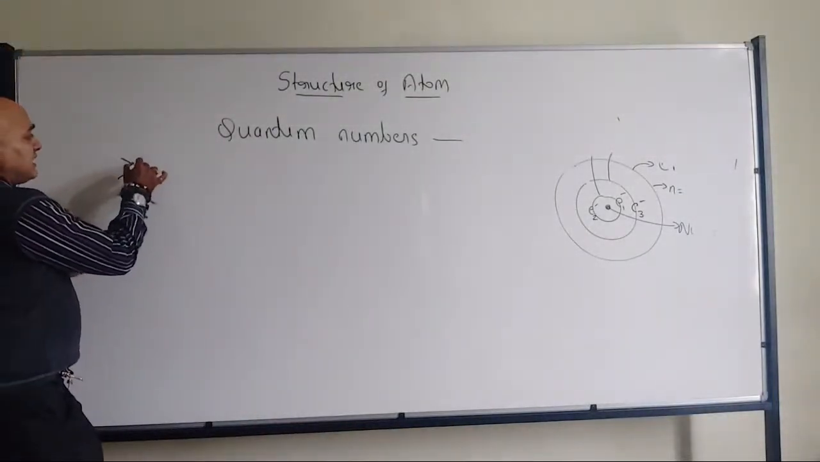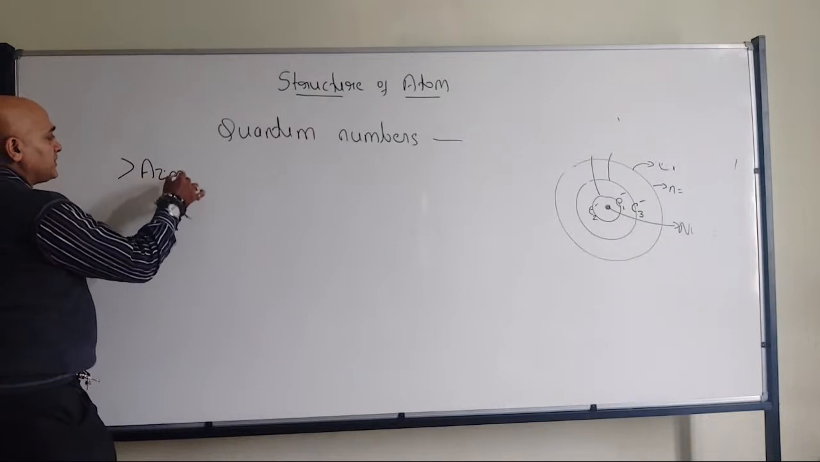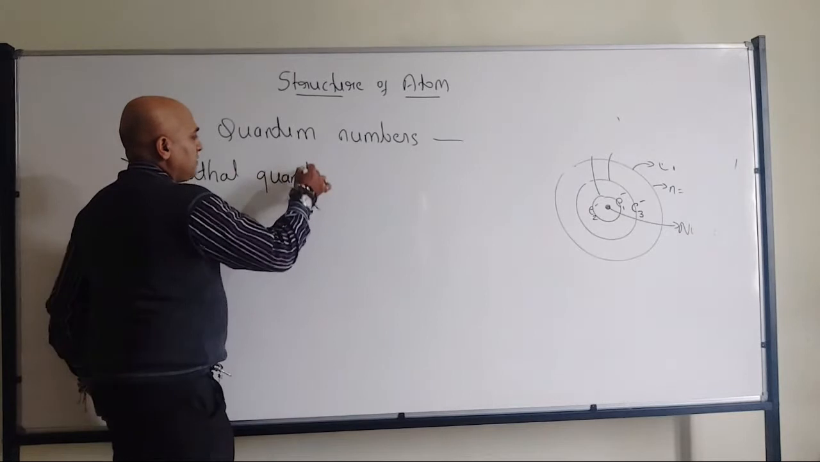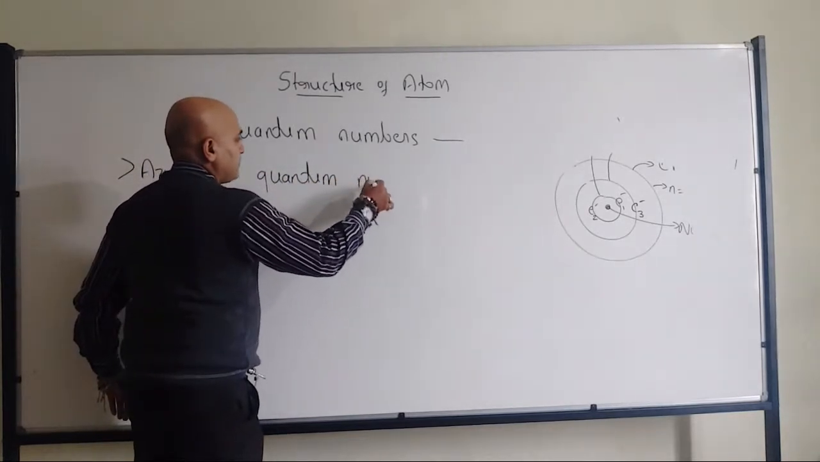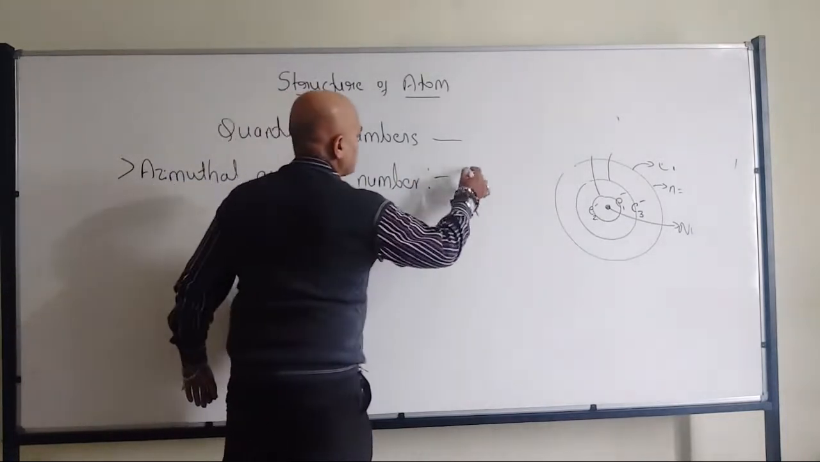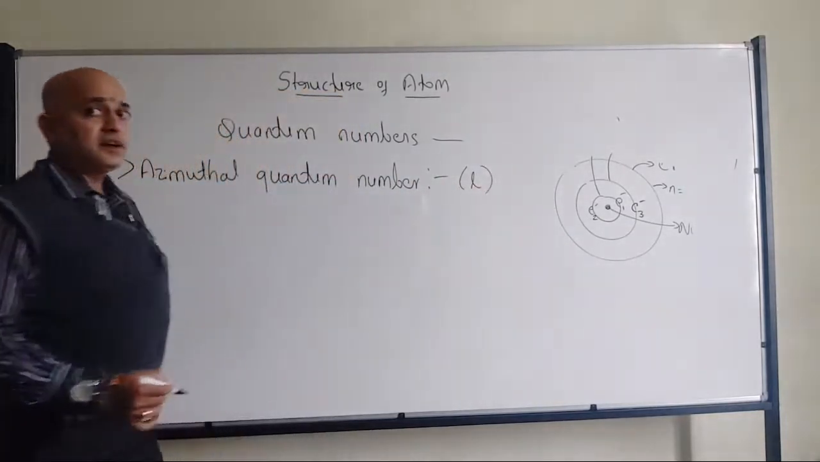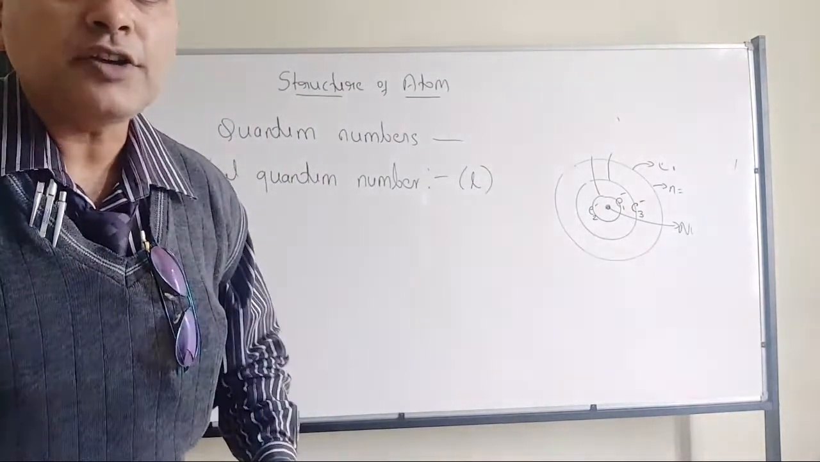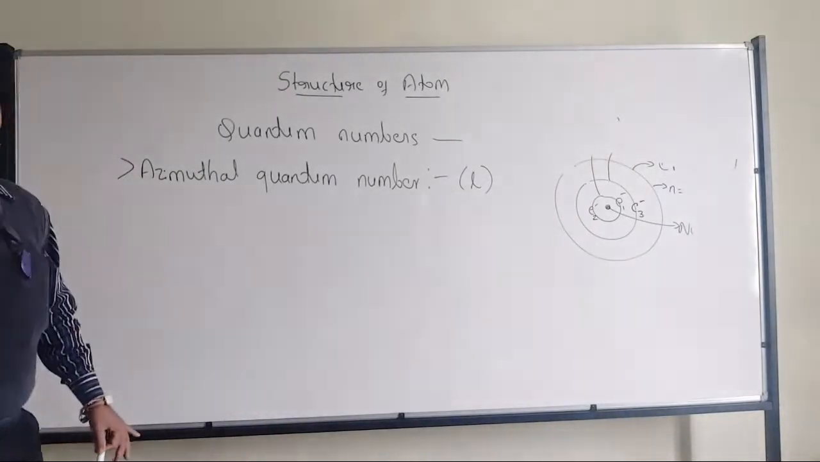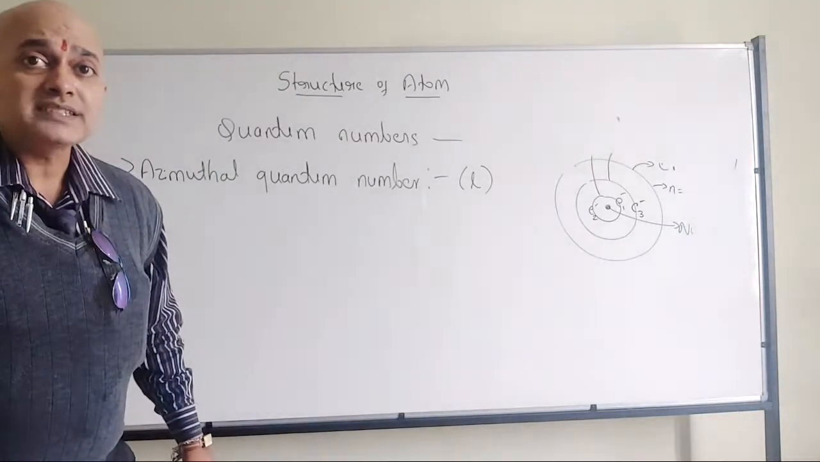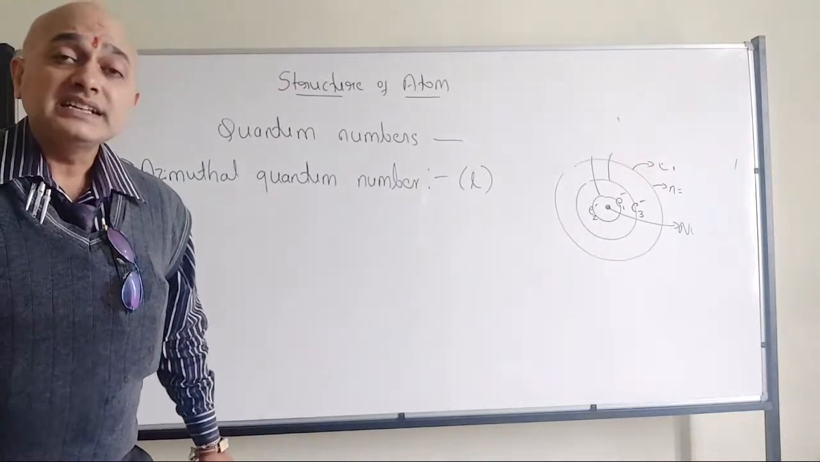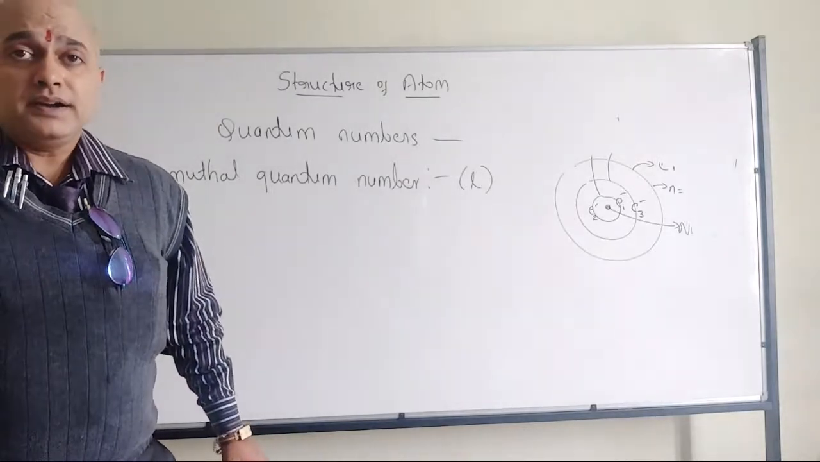That is the azimuthal quantum number. Okay, so that talks about small l. Now, the azimuthal quantum number can also be called the subsidiary quantum number, as I told yesterday.